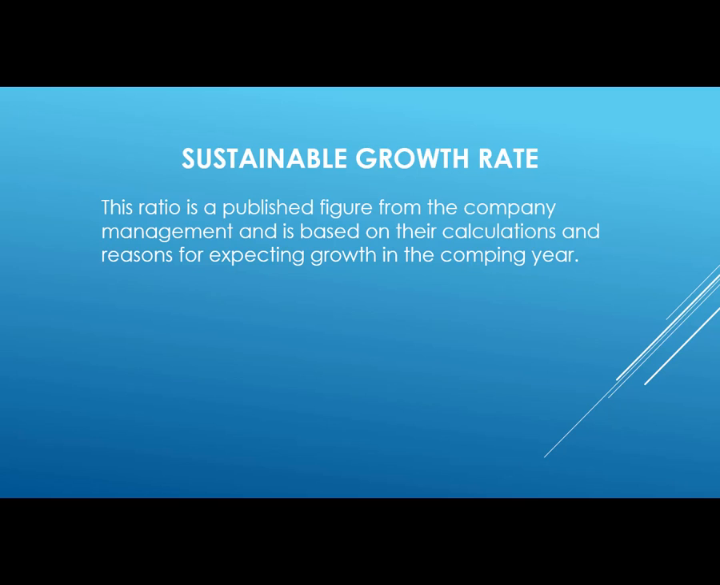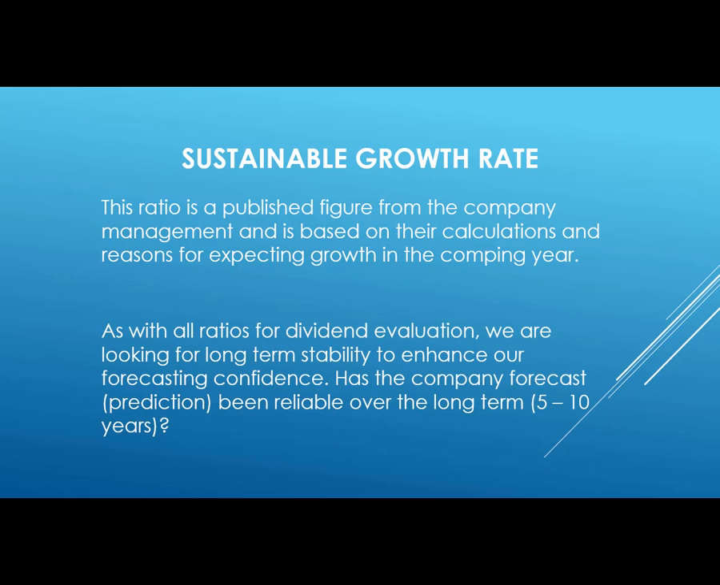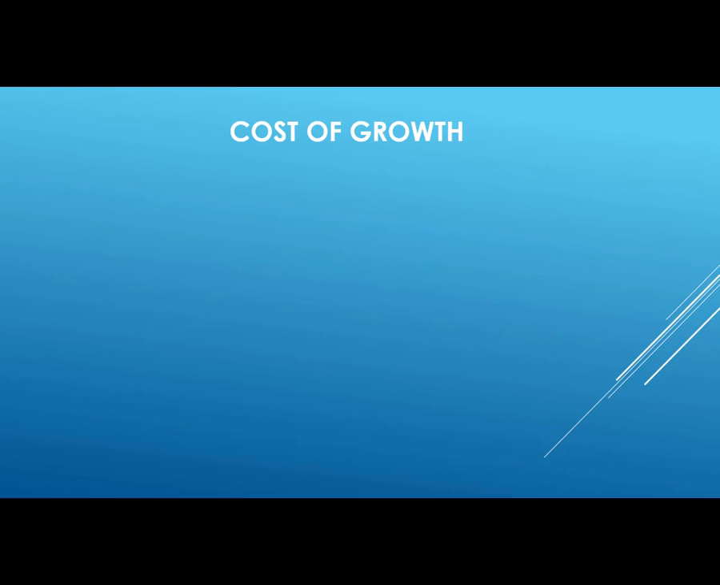We also want to look for a sustainable growth rate. This is a published ratio figure, and it comes from the company management. It's a projection of how much the stock price is going to grow over the next year. As with all ratios, once again, for dividend evaluation, we are looking for long-term stability to enhance our forecasting confidence. Has the company forecast prediction been reliable over the past period of time, either 5 years or 10 years or whatever we're looking at? We want to match their forecasting ability with their reality.